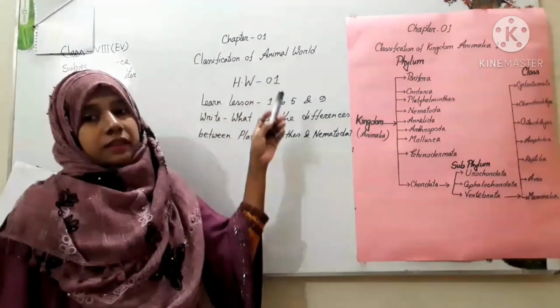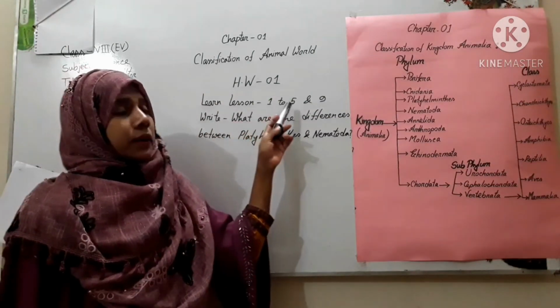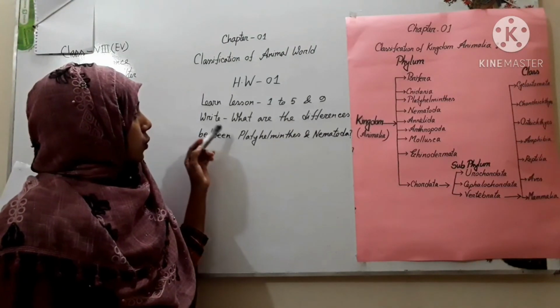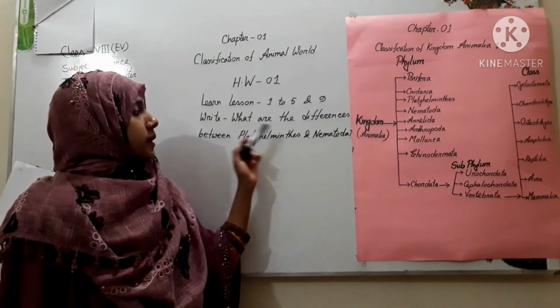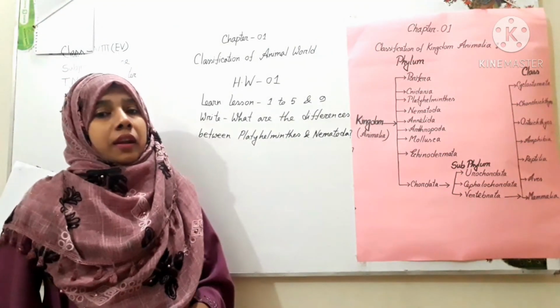Okay, so now it's time to give you homework. This is writing homework number 1, and here you have to learn lessons 1 to 5 and lesson 9, and you have to write one question, that is, what are the differences between platyhelminthes and nematoda.